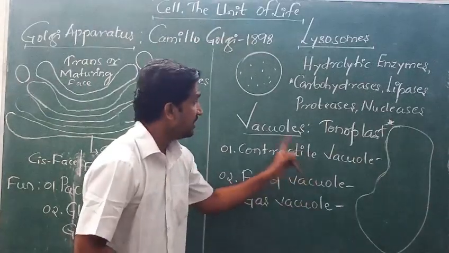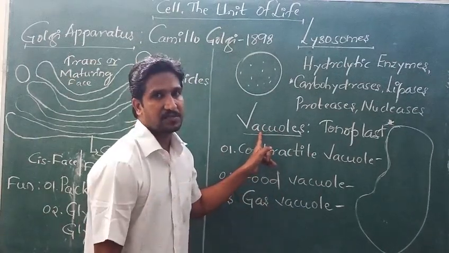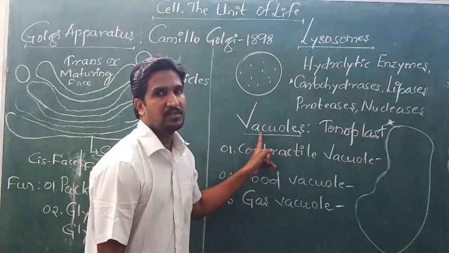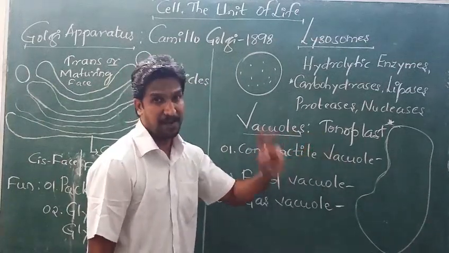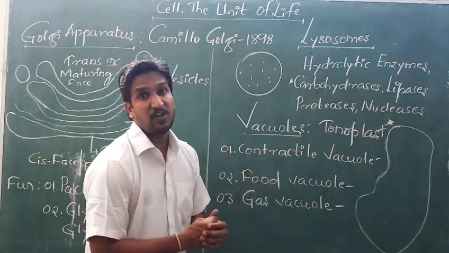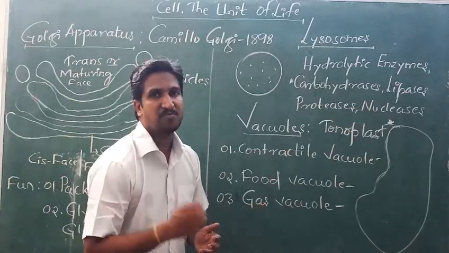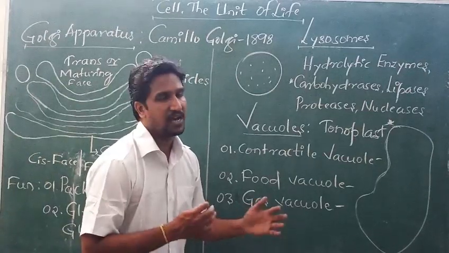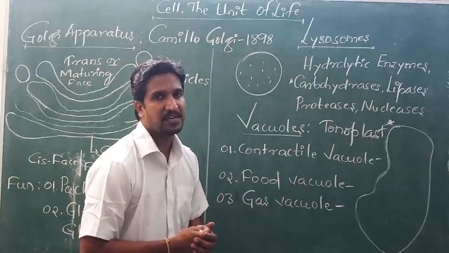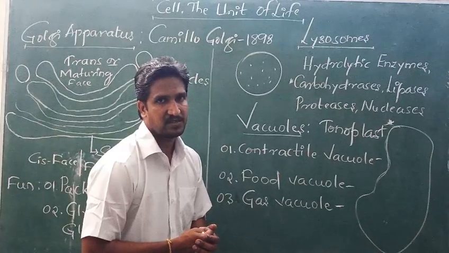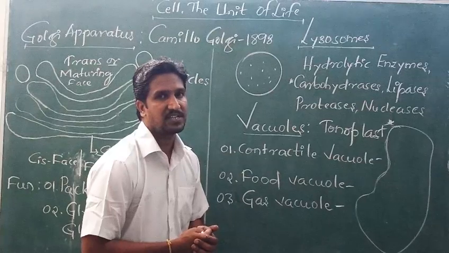So you have to learn that. Vacuole is a single membrane bound cell organelle, and the membrane of the vacuole is called the tonoplast. In a plant cell, 90% of the volume is covered by the vacuole, whereas in an animal cell the vacuoles are small in size but larger in number, and they contain stored food material, gases, minerals, and nutrients. Osmoregulatory functions like osmosis and diffusion take place.